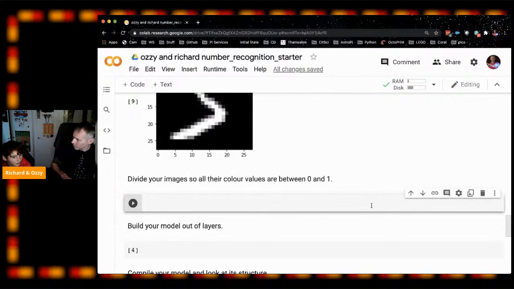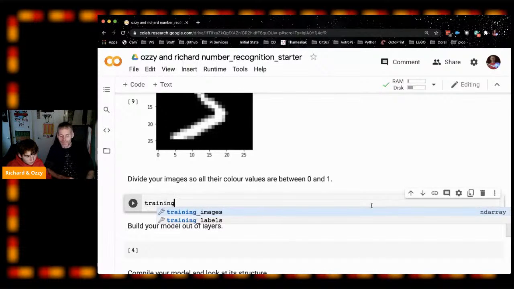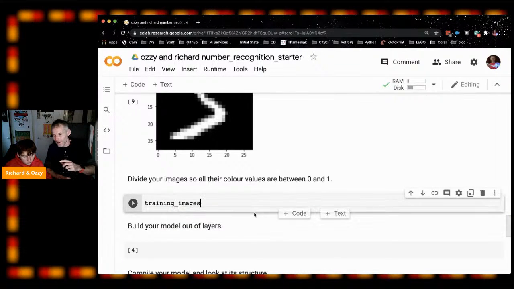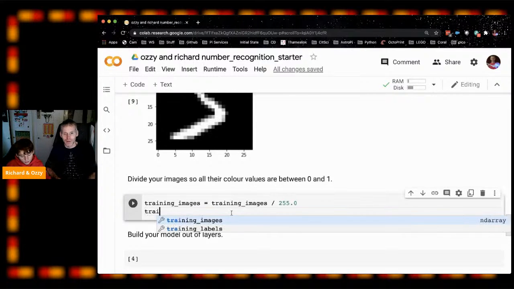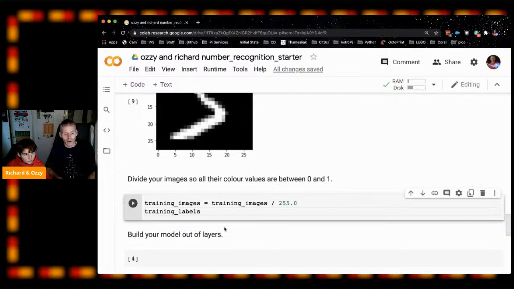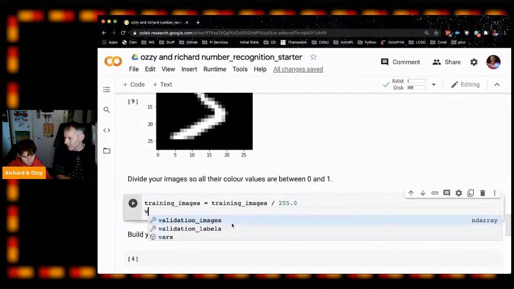So it can be a decimal, like 0.6. That's fine. If we divide all our values by 255, then a value of 255 will be 1, and anything less than that is going to be a decimal between 0 and 1. So we'll take our images and divide them, making sure we do it as a float, by 255.0. Do that for the training images and the validation images, and not the labels, which are just what number it is.